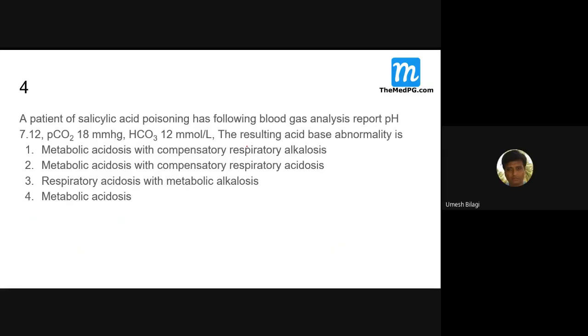Now, a patient of salicylic acid poisoning has the following blood gas analysis. Its pH is 7.2. So 7.2 pH means what? Is it acidosis or alkalosis? Acidosis.